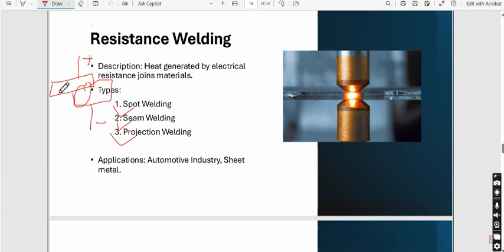So again I'm explaining, suppose here is one component and here is another component, and these two components are linked up with two terminals of wire or any type of conductor, and as you pass electricity through it, heat will be generated at the interface of these two materials, and this heat will be high enough to melt the material at this interface, and therefore the materials will be fused together, right? So spot welding, seam welding, projection welding, the concept among these three is almost the same. And the applications are what? It is used in automotive industries and sheet metal industries. So the automotive industry basically uses this type of resistance welding, and also sheet metals.